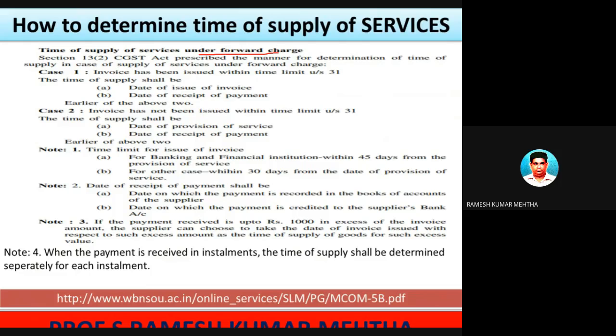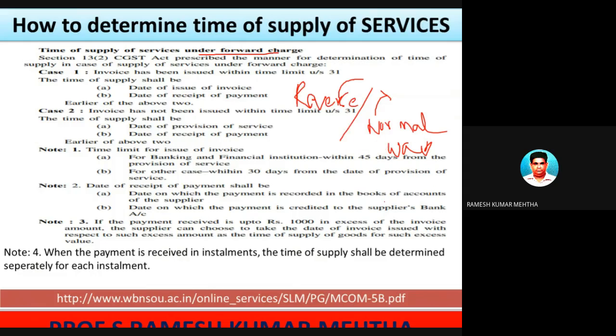Now there are two types of charges: reverse charge mechanism, and normal or forward charge. We have separately dealt with these two topics, and the video is uploaded, so you can understand what you mean by reverse charge mechanism and normal charge. Normal and forward are one and the same.